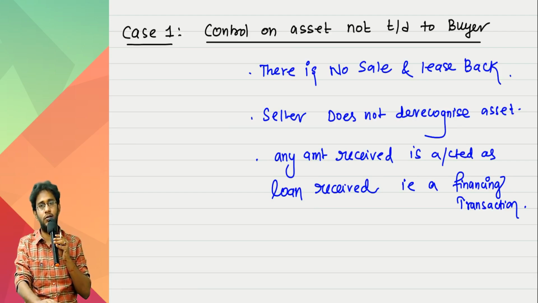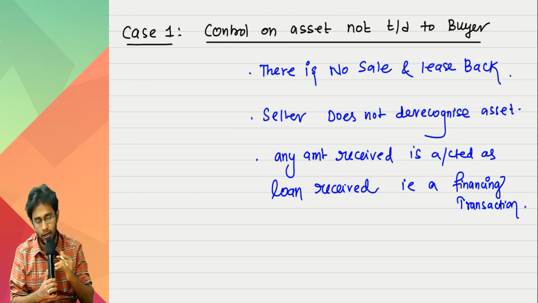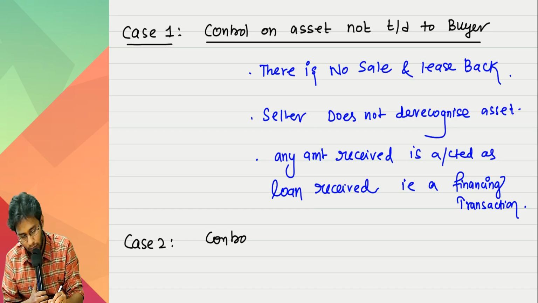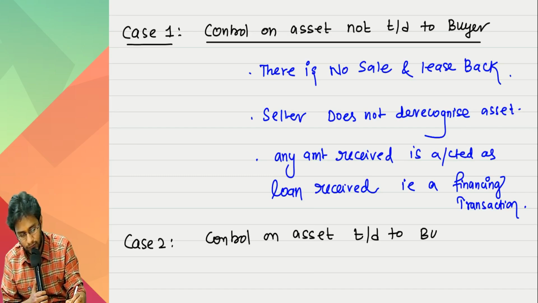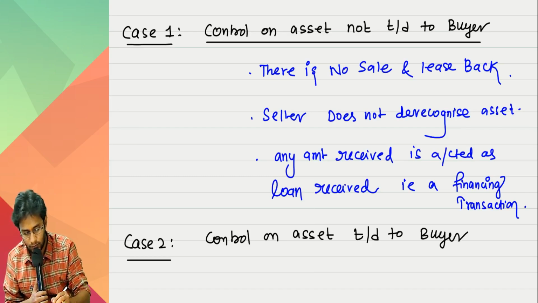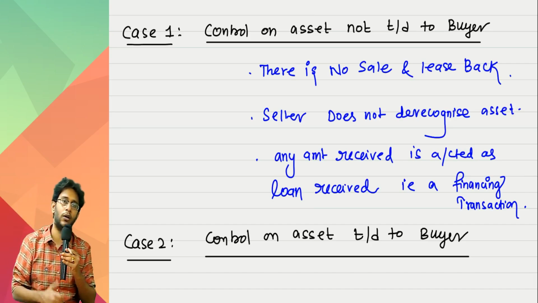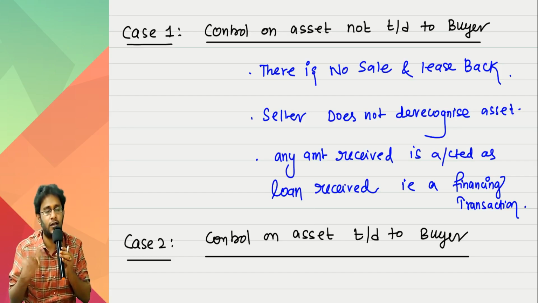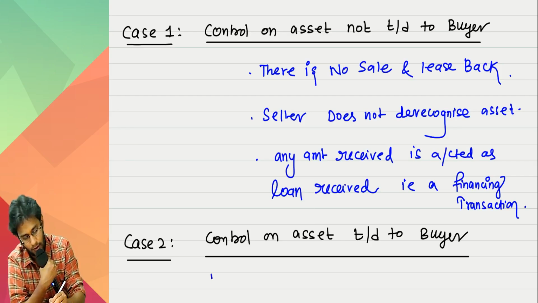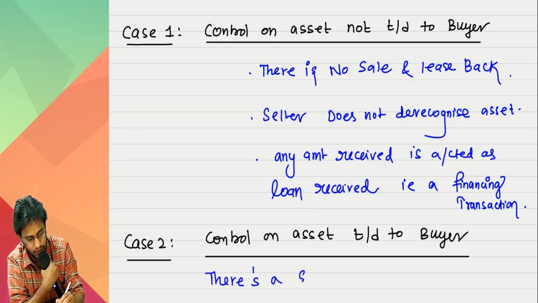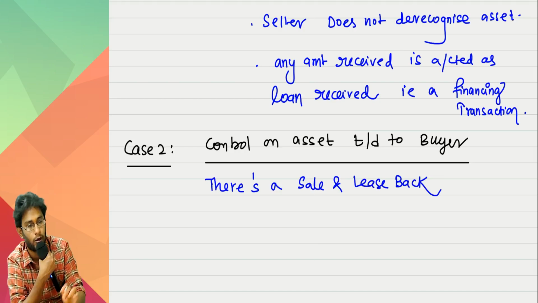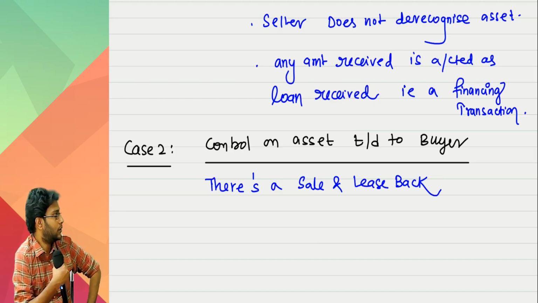This case will not come in the exam, because in this you don't have any proper accounting of sale and lease back. Case 2 is your exam fort. Control on the asset is transferred to the buyer. Since control of the asset is transferred to the buyer, definitely there is a sale. And now that there is a lease also, lease back, there is a sale and lease back to be accounted for.